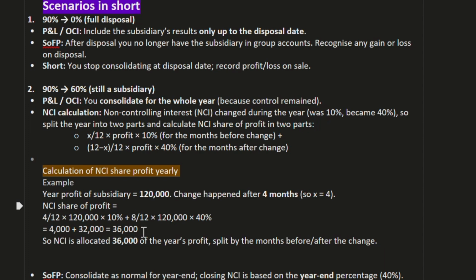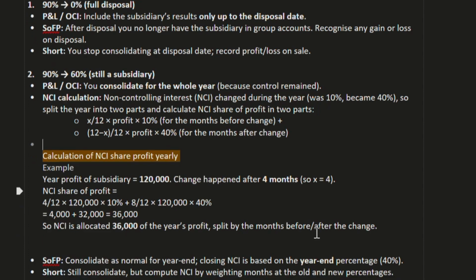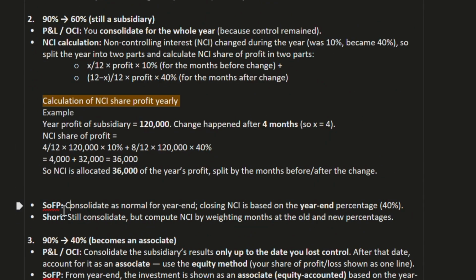The total will be 36,000. So NCI is allocated 36,000, as the year's profit is split by the months before and after the change. Now, for the statement of financial position, consolidate as normal for the year end. Closing NCI is based on the year-end percentage, that is 40%. In short, still consolidate, but compute NCI by weighting the months at the old and new percentages.